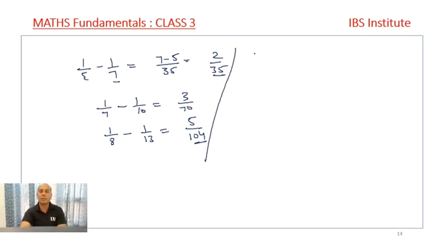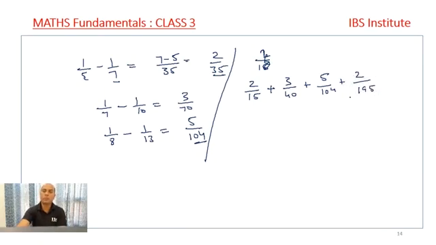The question will be asked in a form like this: instead of 1 upon 15, there will be 2 upon 15. I can write it again, it is 2 upon 15 plus 3 upon 40 plus 5 upon 104 plus 2 upon 195. This question is there, right?